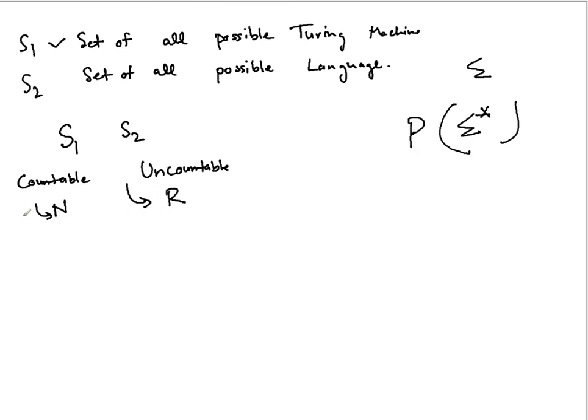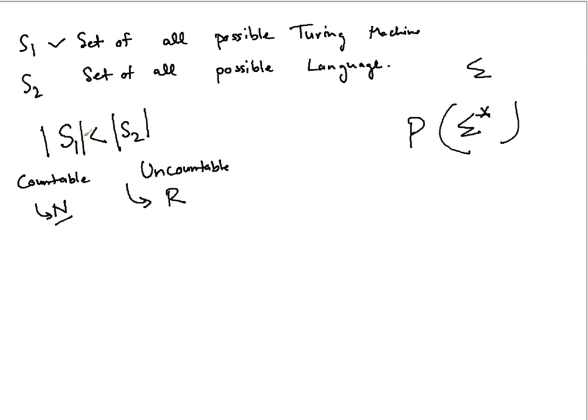And we already have seen that if you have established the correspondence with the natural numbers, you are countable, while when it is a one-to-one correspondence with R, R is of uncountable size, and therefore this set will also be uncountable. That means there will be a huge difference between these sizes, and then you can prove that there will be some languages for which you don't have any Turing machine, because the cardinality of S1 is smaller than the cardinality of S2, countable versus uncountable sets.